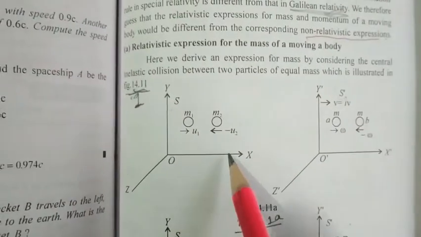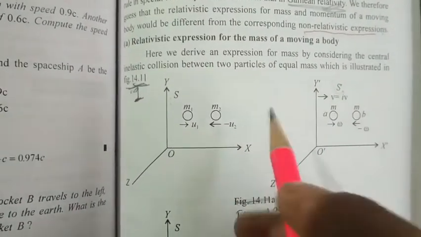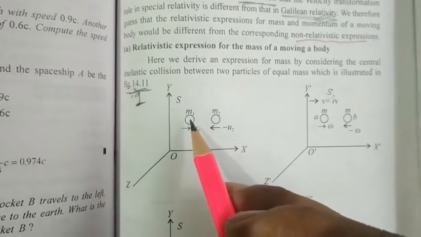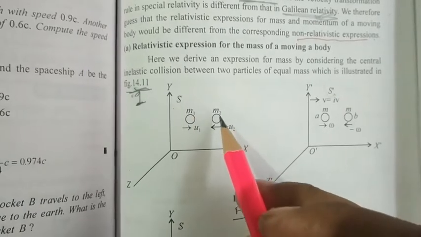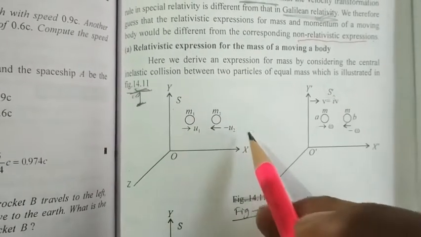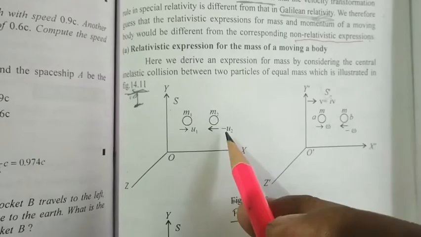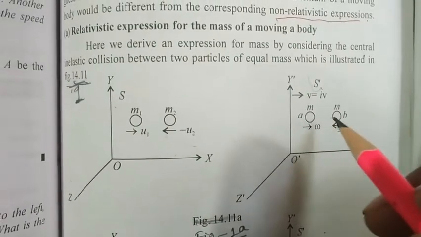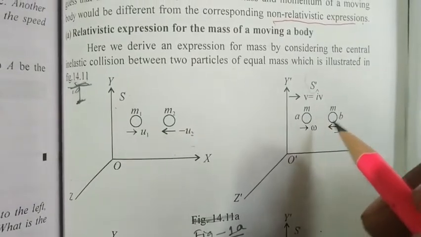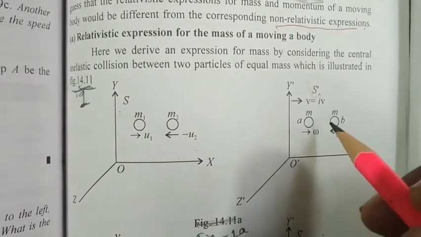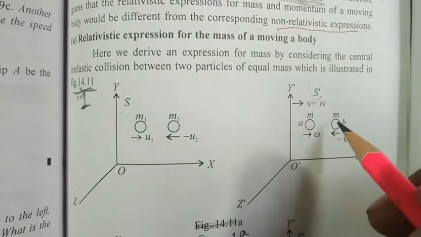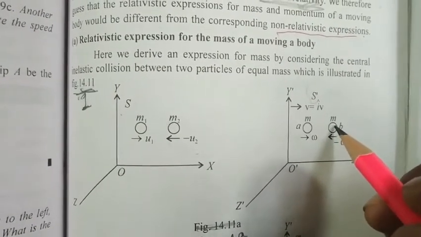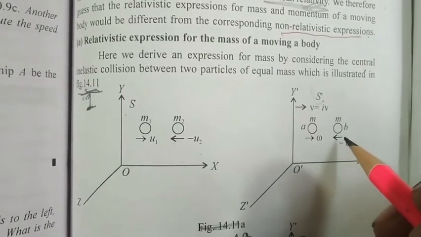So here you can see that in the S frame this mass is M1, this mass is M2, the velocity is U1, and this is minus U2. And in the S dash frame, both masses are m, and the velocity is omega, and for mass B the velocity is minus omega towards this side.